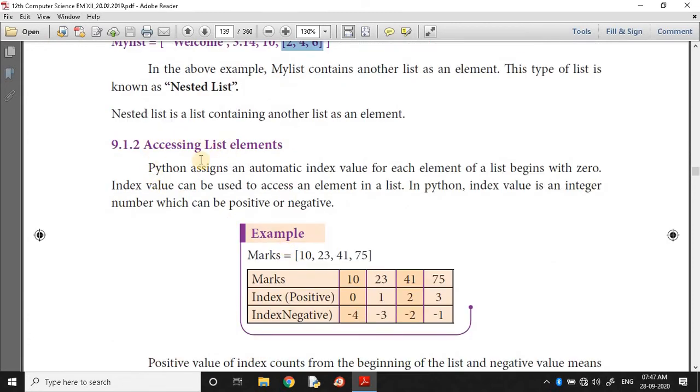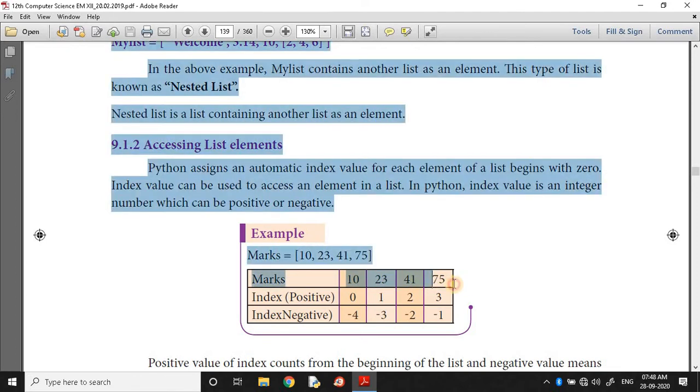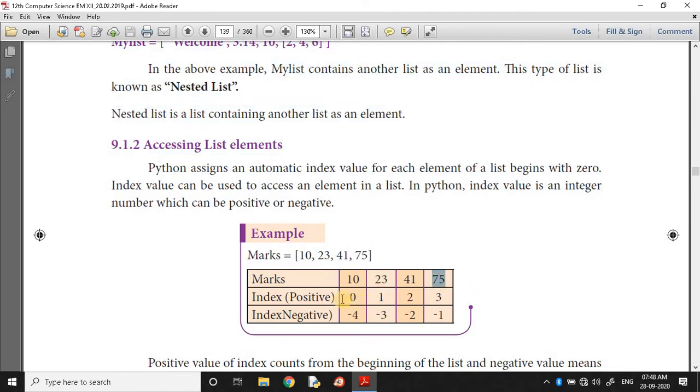So how to access list elements? Python assigns automatic index value for each element of list begins with 0 like as a string character. I already told, again I repeat the same. Python assigns an automatic index value. So let us see this example 10, 23, 41, 75. Here the positive index and negative index are given. So marks consist of the list of the elements 10, 23, 41 and 75. So 4 values. So positive index is from 0, 1, 2, 3.